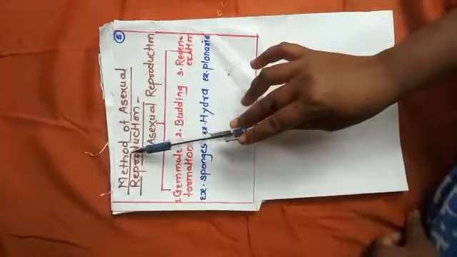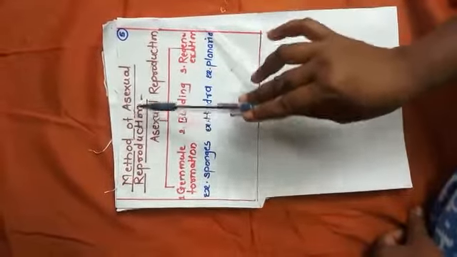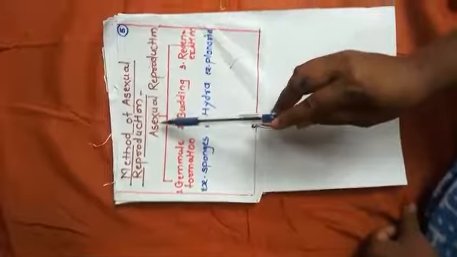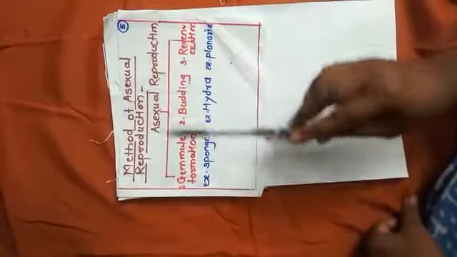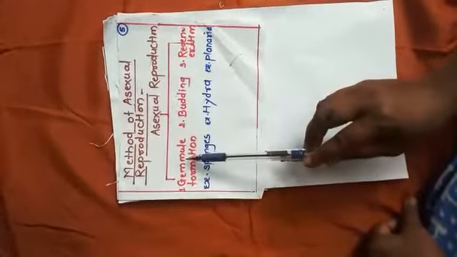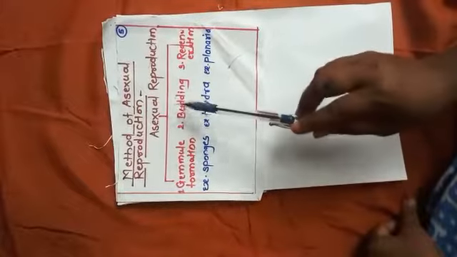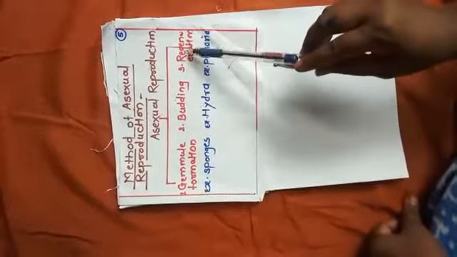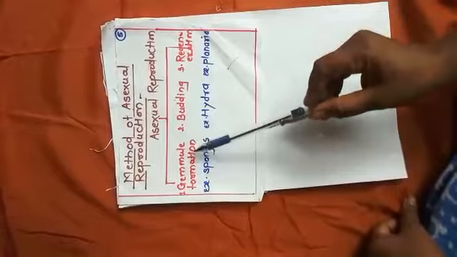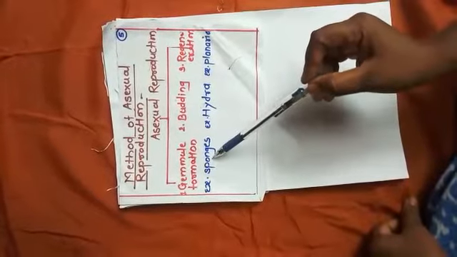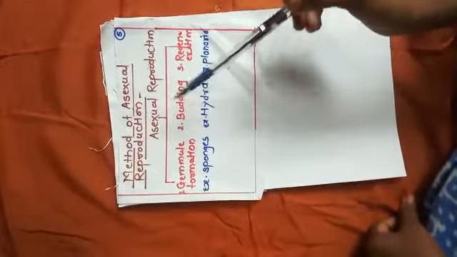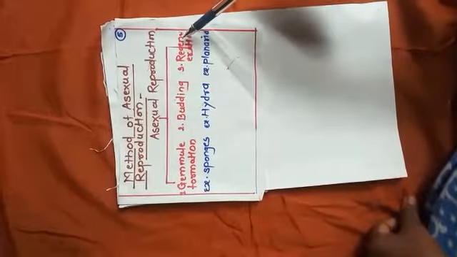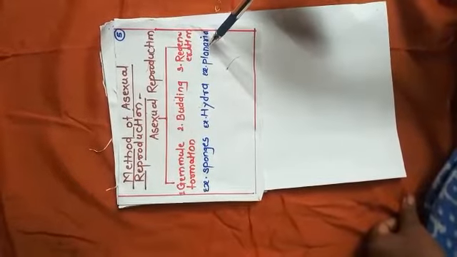Now, different methods of asexual reproduction. In asexual reproduction, three methods are given. First one, gemmule formation. Second one is budding, and third one is regeneration. The example for gemmule formation is sponge. The example for budding is hydra, and the example for regeneration is planaria.